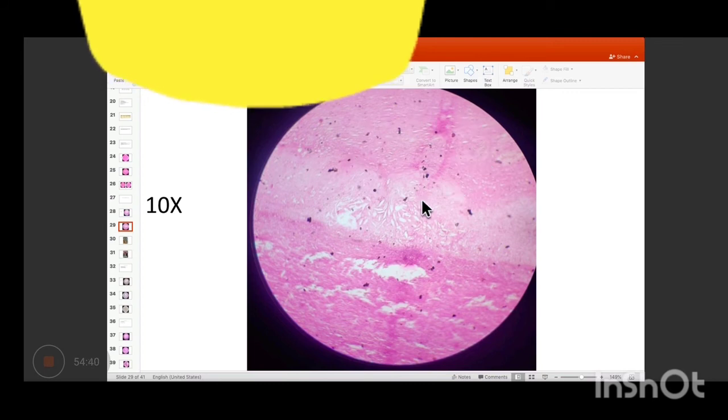So there is a cap, there is a core, and there is a shoulder. So what is the cap made of? The cap is made of collagen fibers as well as some amount of smooth muscle proliferation. So this is basically a fibrous cap.